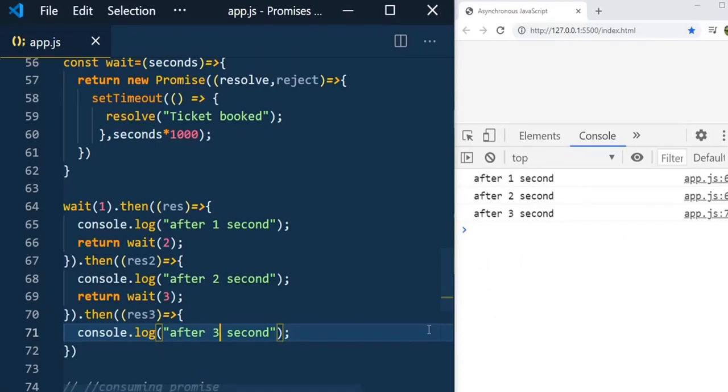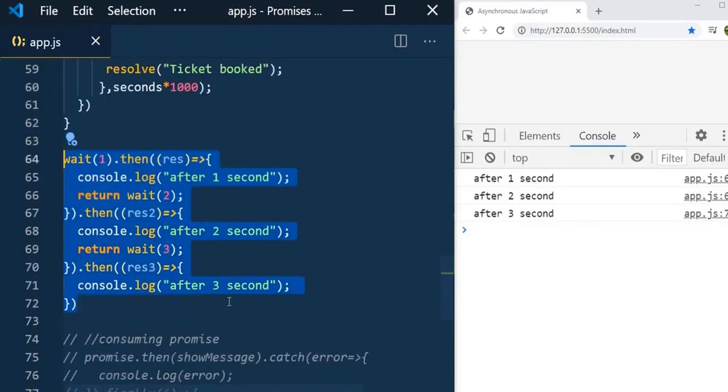So this way you can do promise chaining. In our last session, we saw the callback hell where we need to write nested callback functions. Here, instead of writing nested callback functions, you can just return the promise from another promise, and then you can consume that promise like this. So this is very neat and clean, and you can understand the code easily. So this is about promises.